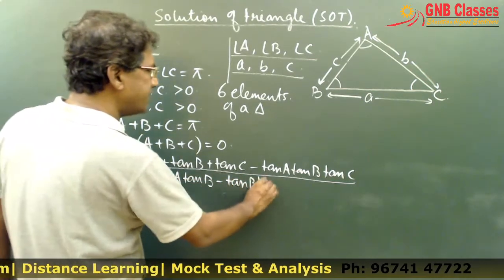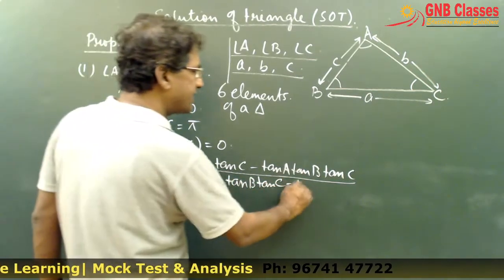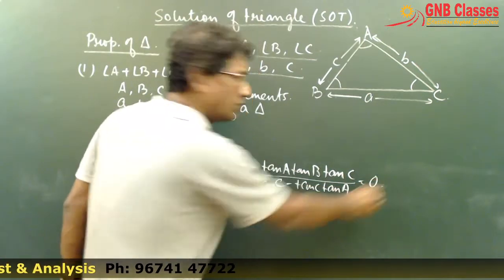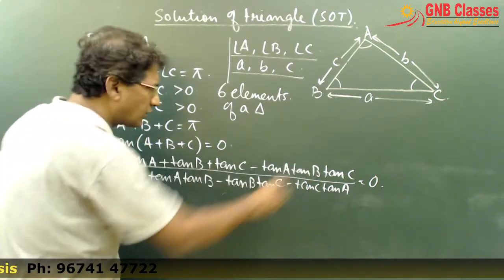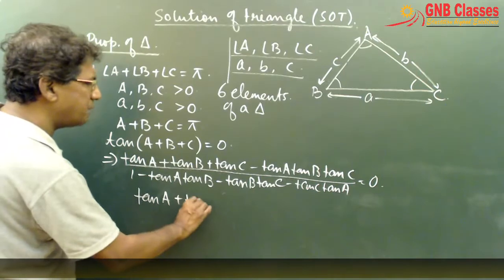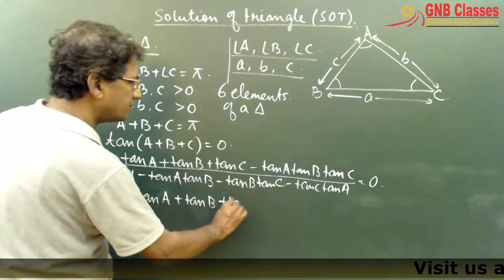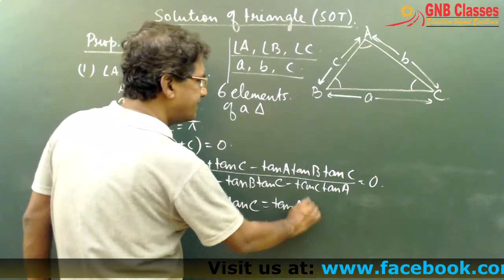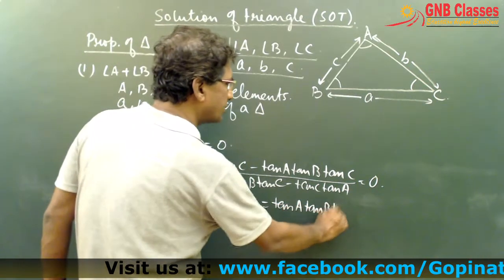Minus tan B tan C minus tan C tan A. Is it clear to all of you? Which is nothing but equals to 0. Now if we cross multiply, we are going to get tan A plus tan B plus tan C is always equals to tan A tan B tan C. Am I correct or not?